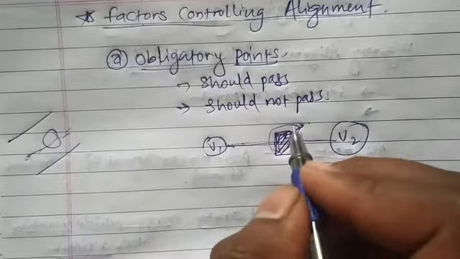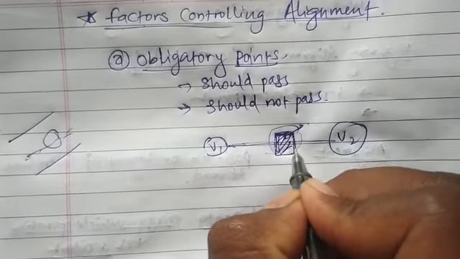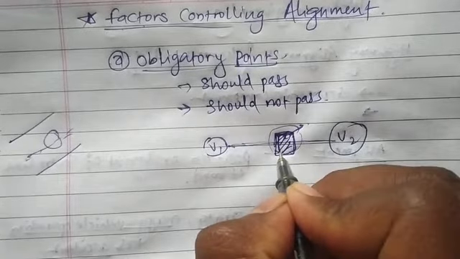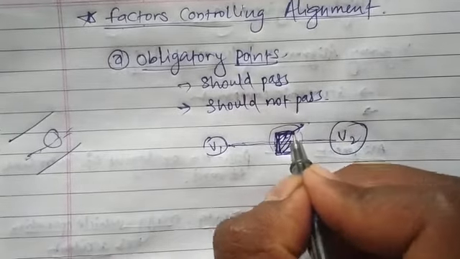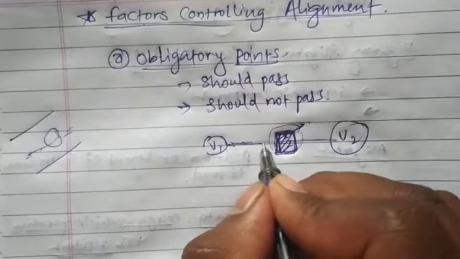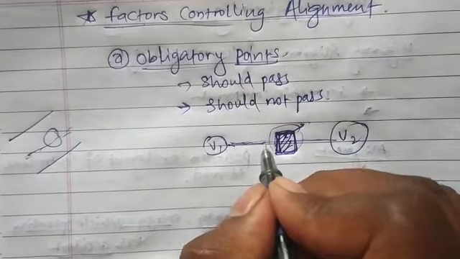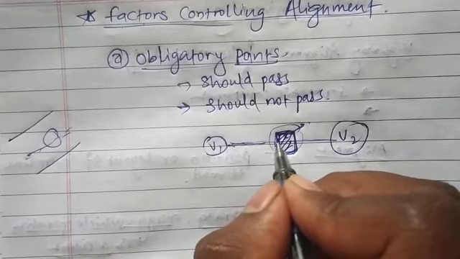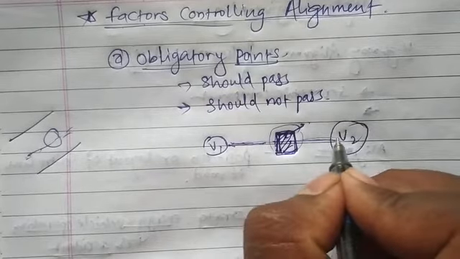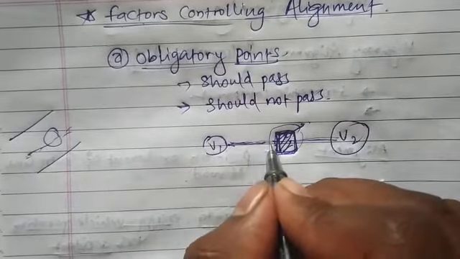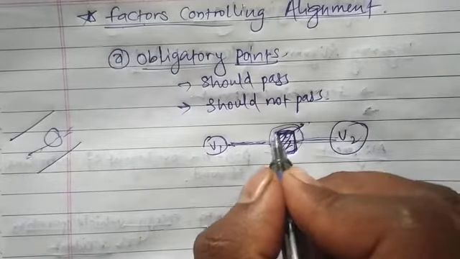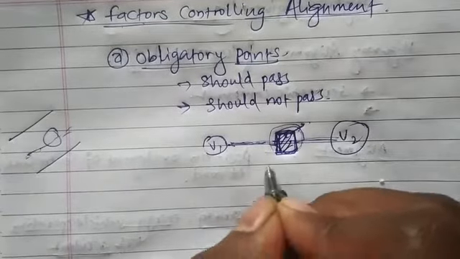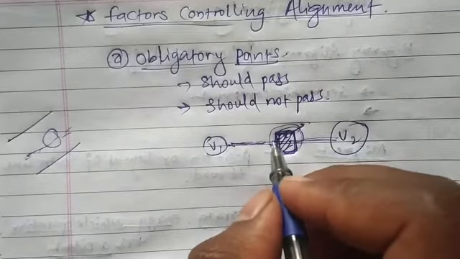Or suppose we are having one monumental structure here, so in such a case we prefer that we should not pass our alignment from this, because if you want to construct a road here, you have to remove this monumental structure, and we try to preserve monumental structures.